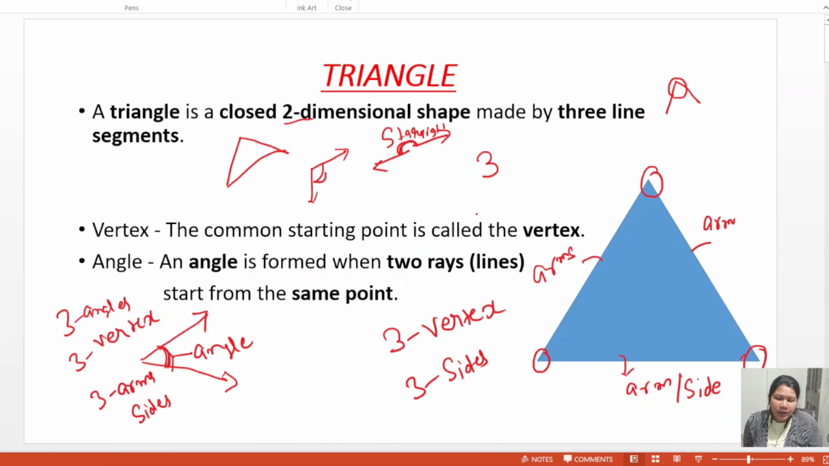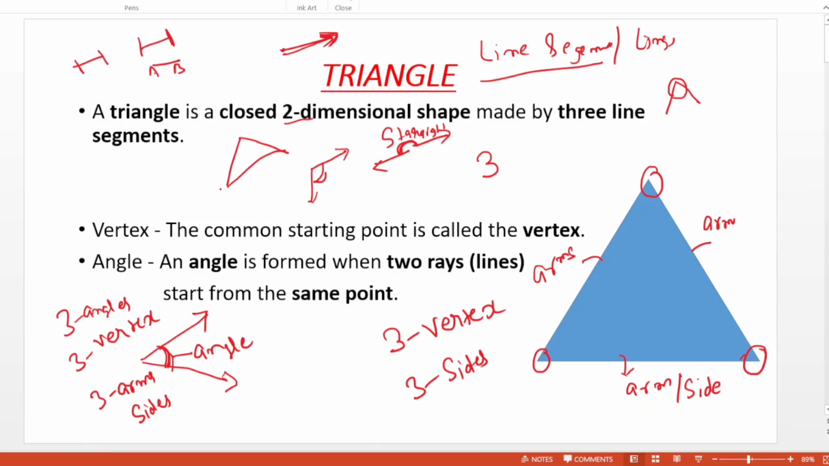Not line, line segment. What is the difference between a line and a line segment? The difference is a line segment has fixed points and fixed length, but a line is not of fixed length. One point is fixed, the other point is free. This is called a line. But in a line segment both points are fixed. This type, A, B, is a line segment. Then a triangle is formed by three line segments. Never write line. Always write line segment.